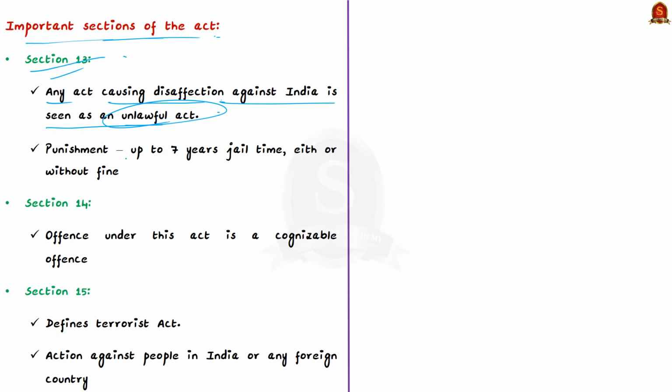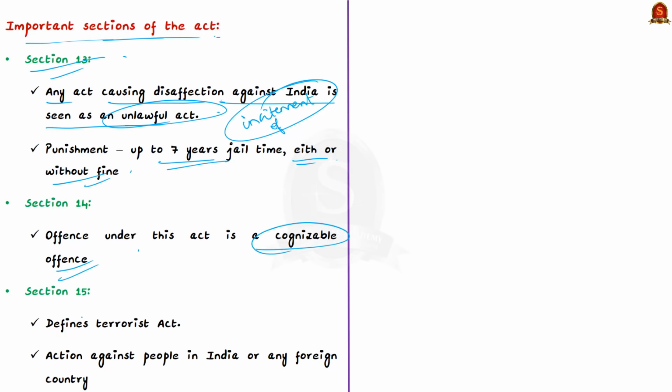And this includes taking part in or committing or advocating, advising or inciting the commission of any unlawful activity by any person. And that person shall be punishable with imprisonment for a term which may extend to 7 years and shall also be liable to fine. Section 14 says that an offence punishable under this Act is a cognizable offence.